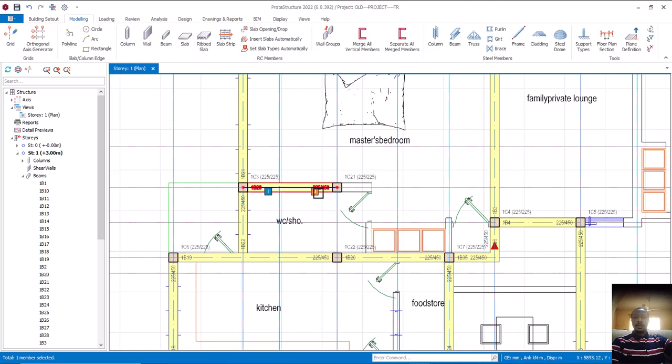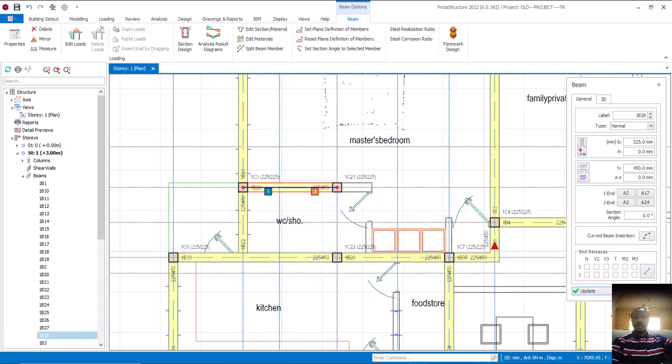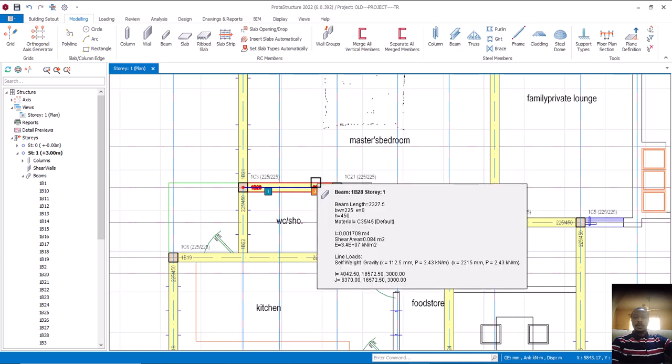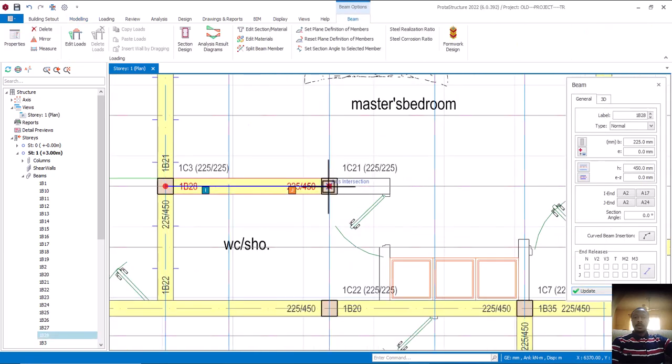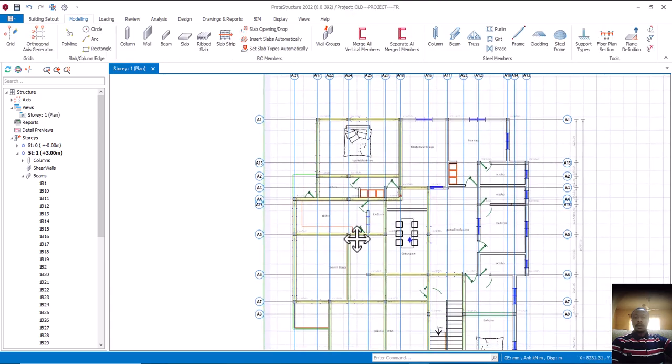Is that okay? So click on it. Take the property. Click on property, or if you want, since this is Protastructure 2022 and above, I can just double click on this to take me to the same place. Can you see it now? All right. So this is it, and come here now and fix it here. Is that okay? All right, so I have done this one now like this.